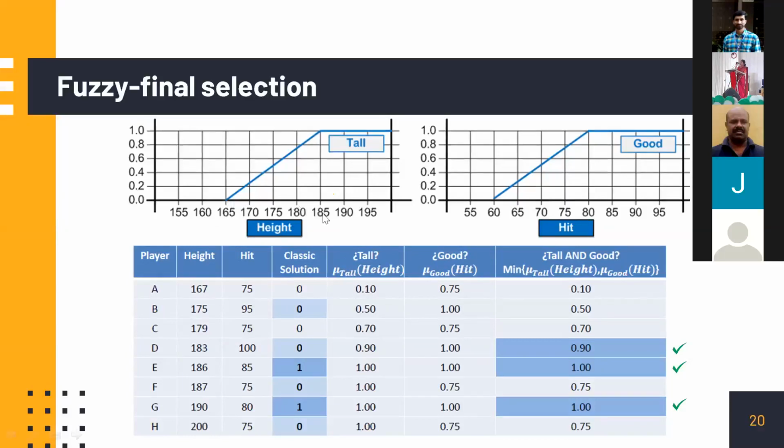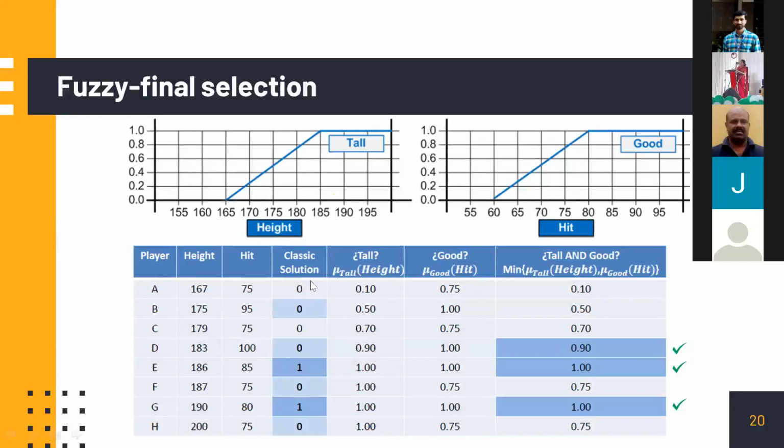Anybody above 185 will be 1. For example, say 186, membership value is 1, 187, membership value is 1, like that. What about 179? 175 is this, 180 is this, 179 may be something in between. 175 is around 0.50. The membership value is about 0.50.